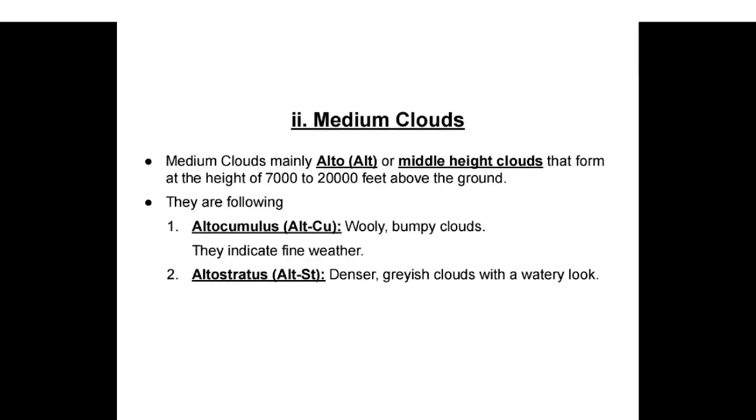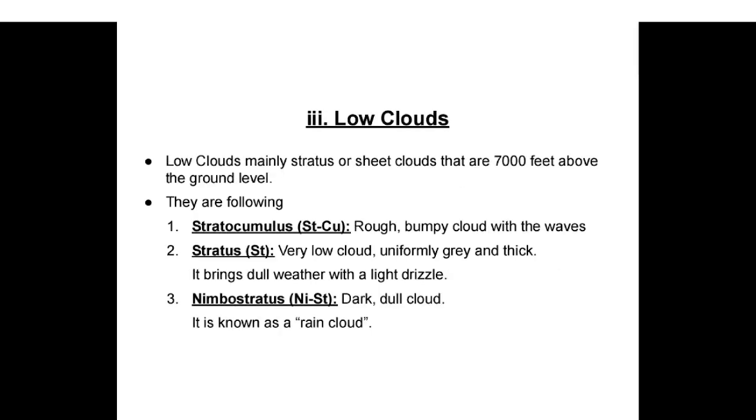Medium clouds. Medium clouds are mainly alto or middle height clouds that form at the height of 7,000 to 20,000 feet above the ground. They are the following: Altocumulus, woolly, bumpy clouds. They indicate fine weather. Altostratus, denser, grayish clouds with a watery look.